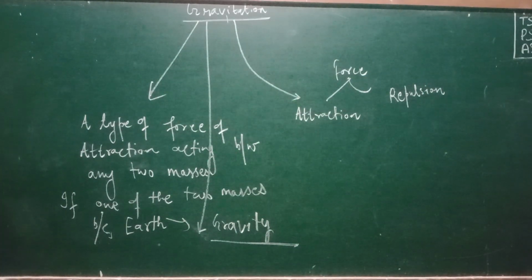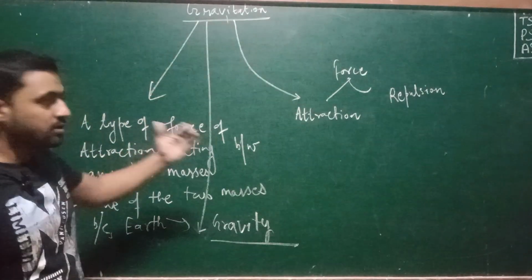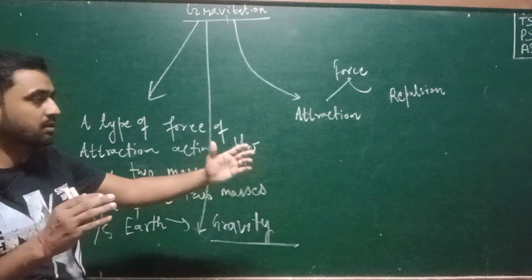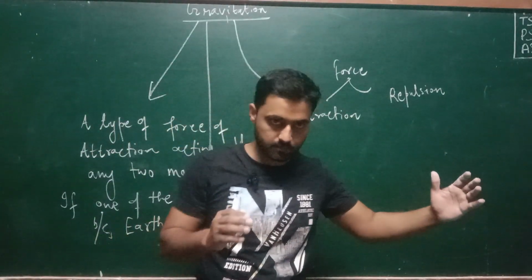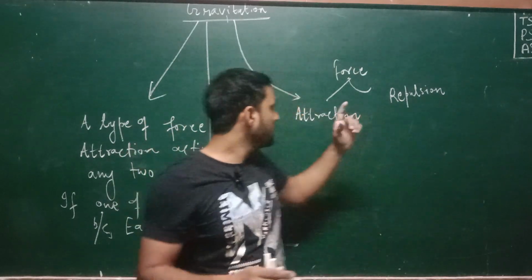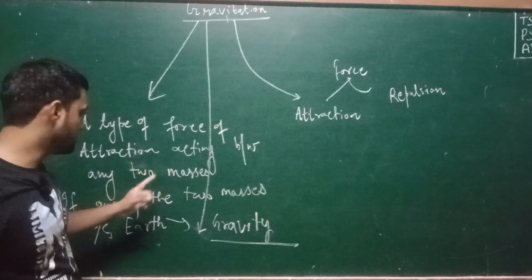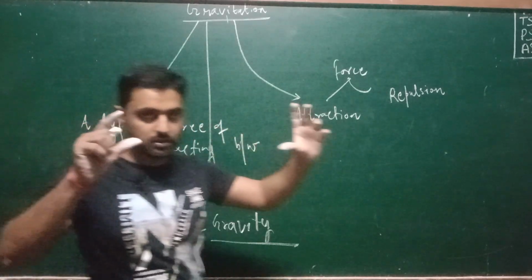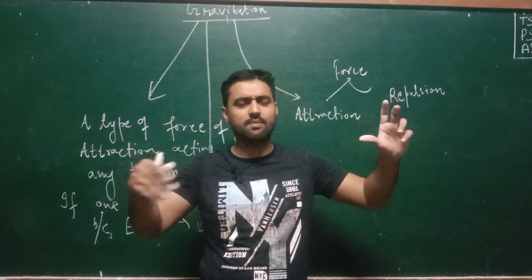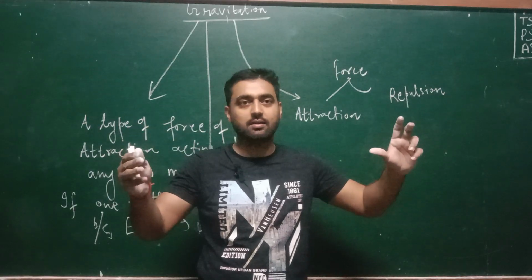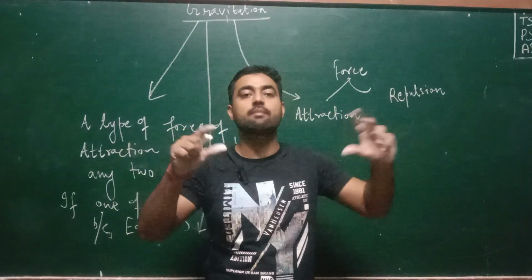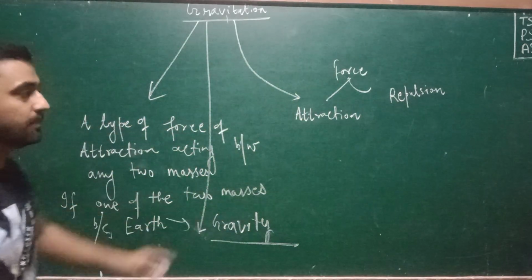What is the difference between the two? Gravitation means in this entire universe, wherever there are two masses, one mass always tries to attract another mass. That is known as gravitation. What is gravity? Out of these two masses, if one mass becomes Earth itself and another mass is any type of mass, let's say any apple or any stone, then the force acting between this stone and Earth is known as gravity. This is the basic difference between gravitation and gravity.